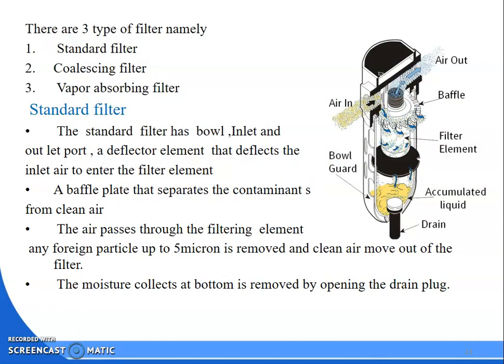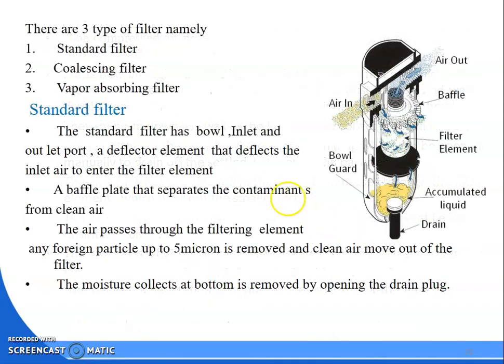So we are discussing the standard filter. You can see here the diagram of the standard filter. The air will go in and out from left to right. This one is a baffle plate, filter element. This is a bowl guard and accumulator, and this one is a drain.